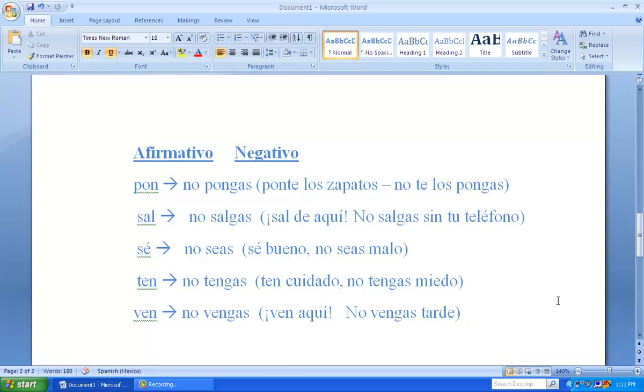No vengas tarde. Well, here you have it. Those are your irregular mandatos informales. Bueno, los mandatos regulares y los irregulares.